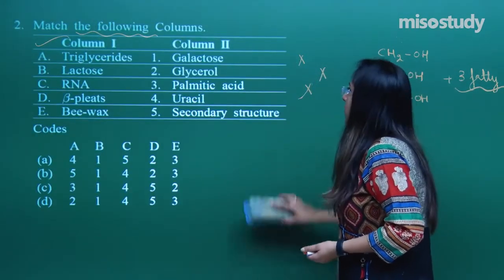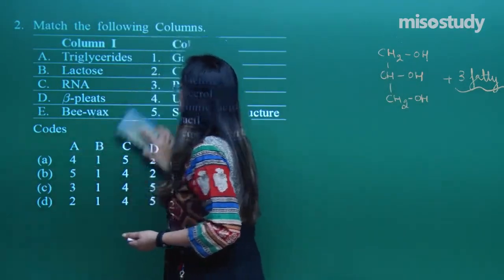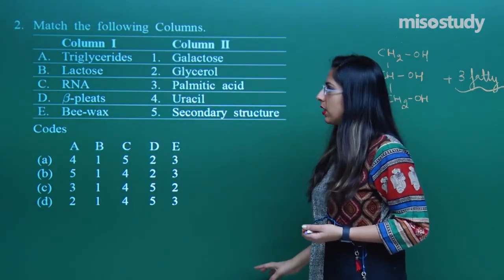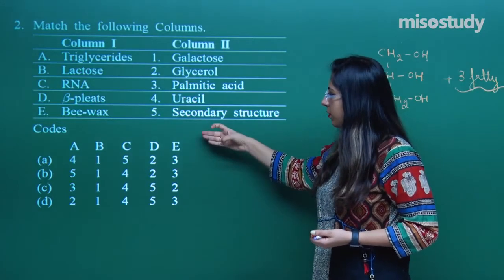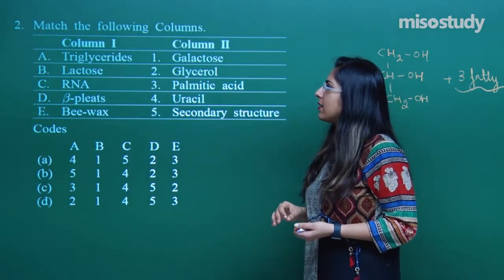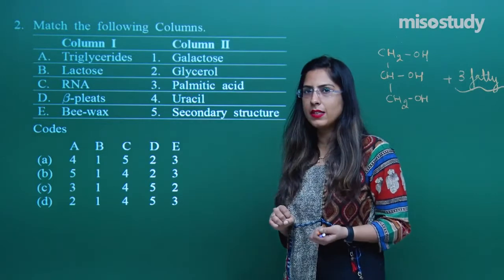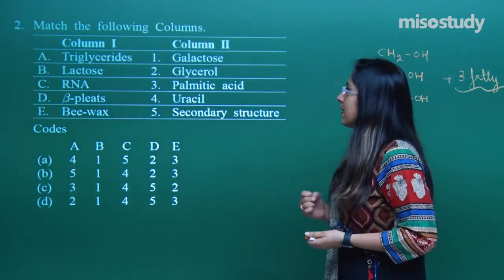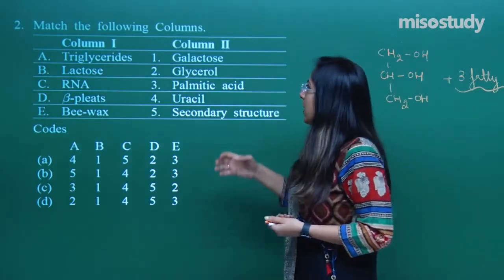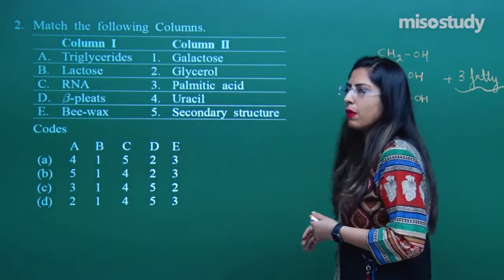Now, let us look at question number 2. We have to match column 1 and column 2 with each other and look for the specific option for that. In column 1, triglyceride, lactose, RNA, beta plated sheet and bee wax are given. Let us discuss these one by one. Triglycerides, what are triglycerides actually? In this column, let us start with the last option, then we will move towards the upper ones.